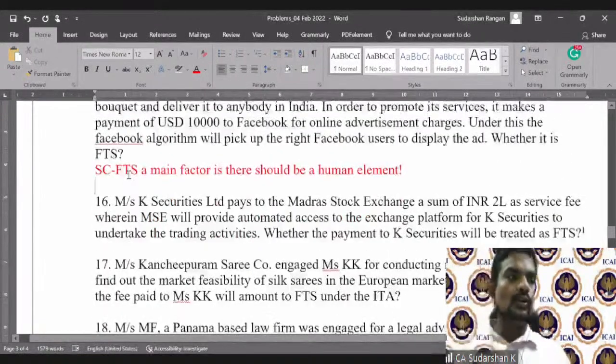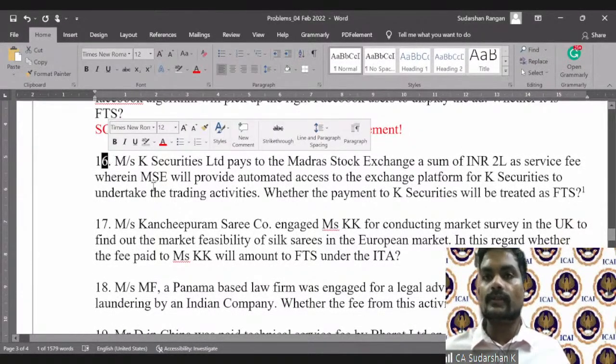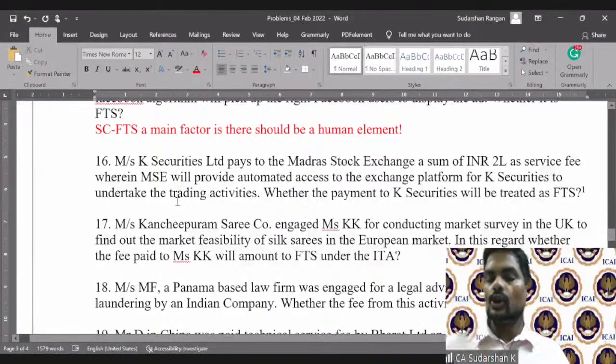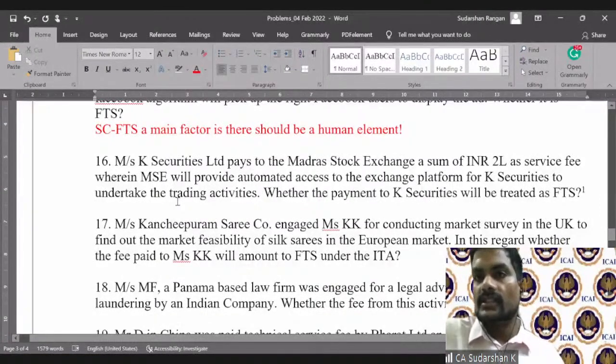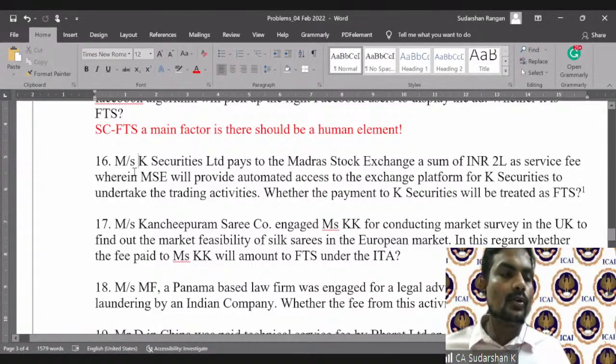This was also vindicated in another Supreme Court judgment, this time in the context of Section 194J, which also has fees for professional services and fees for technical services. If you look here, Messrs.